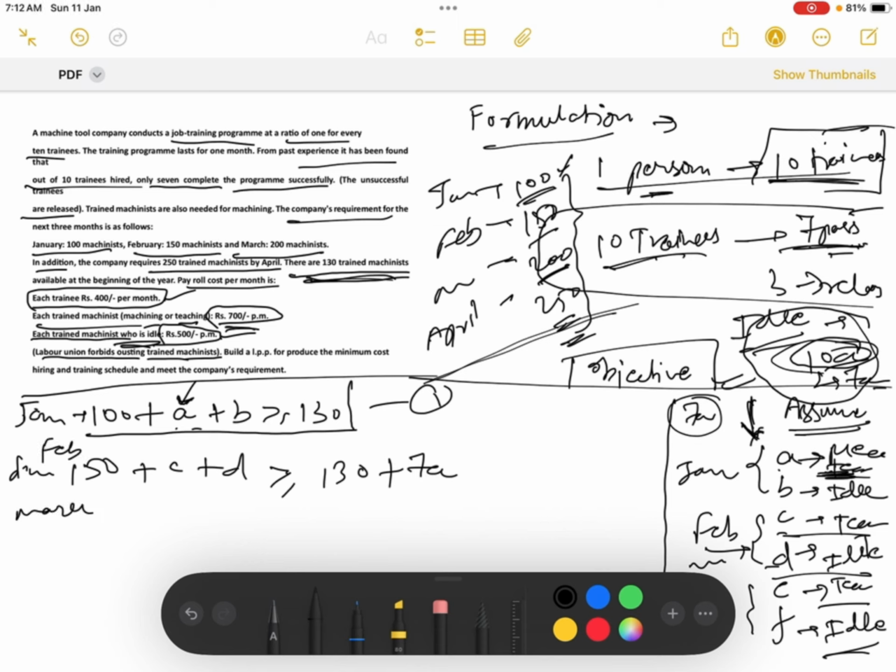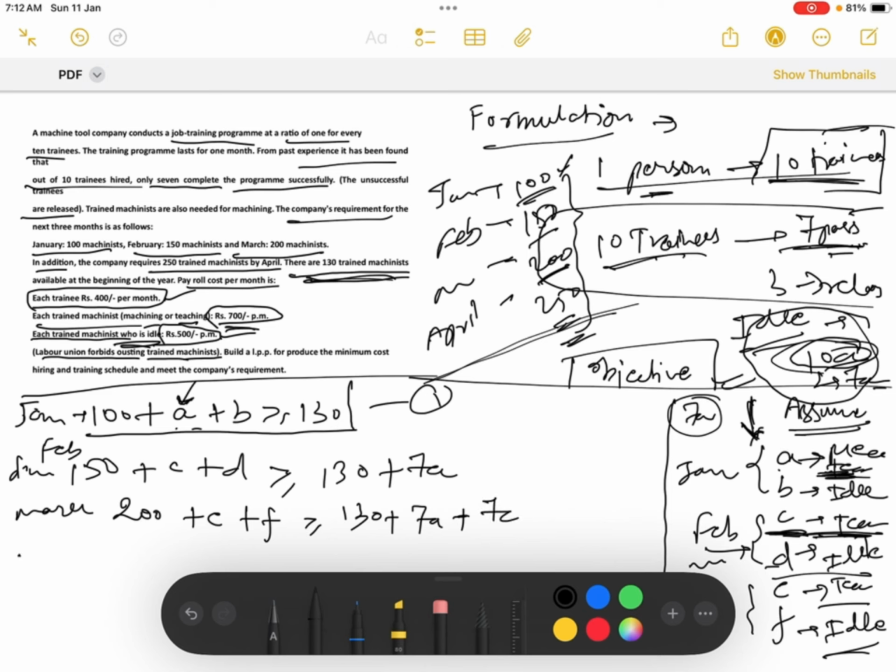Now for March. For March, it is given that there are 200 which are needed. So 200 plus E plus F. Now think what it will be greater than or equal to. So it will be greater than or equal to 130 plus 7A. Now plus, since C people were teaching, they will teach 10C people and only 7C of them will pass. So we have to add them also. So see, 7C people we have added.